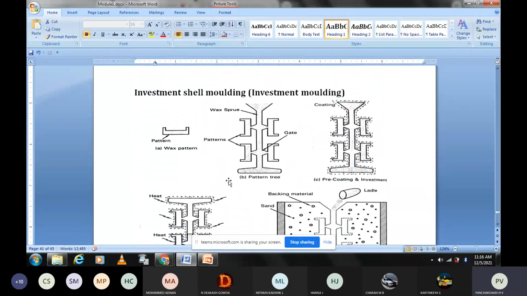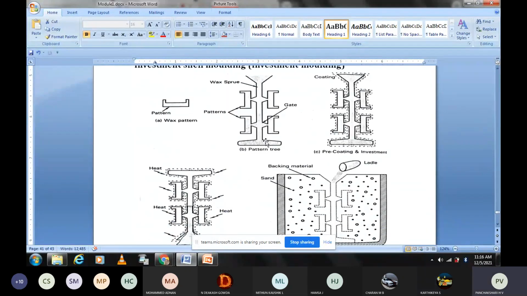So next topic, the next type of molding is investment molding. So what is the meaning of investment? Can anybody tell me? Yes, in terms of financial background, if we are discussing financial terms, investment is the amount we are investing in a business or whatever it is. But here, what is investment?